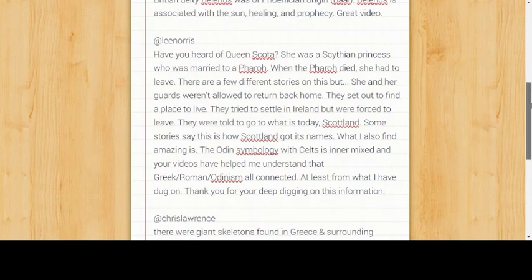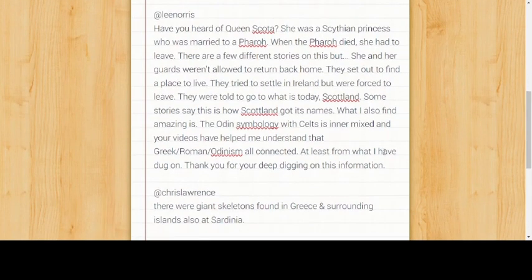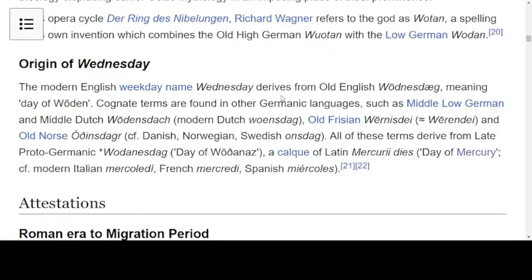But the next part of the comment was also interesting. Odin symbology with Celts is intermixed, and your videos have helped me understand that Greek, Roman, Odinism is all connected. So there's all these forms of worship being connected. Let's have a look at Odin. So Odin or Wodan.